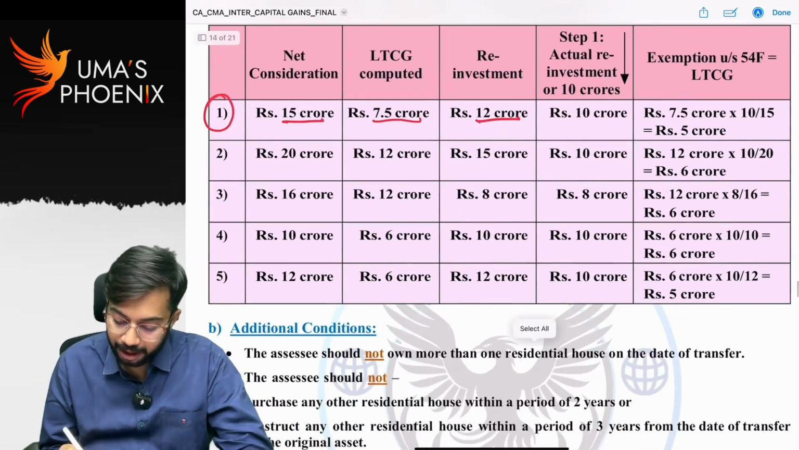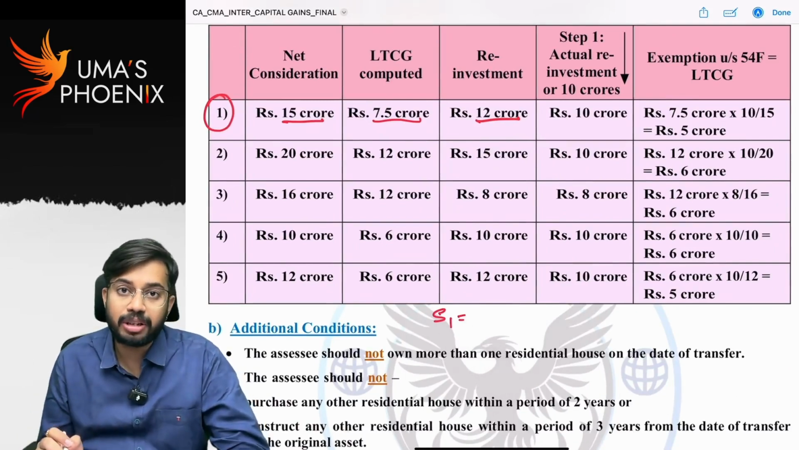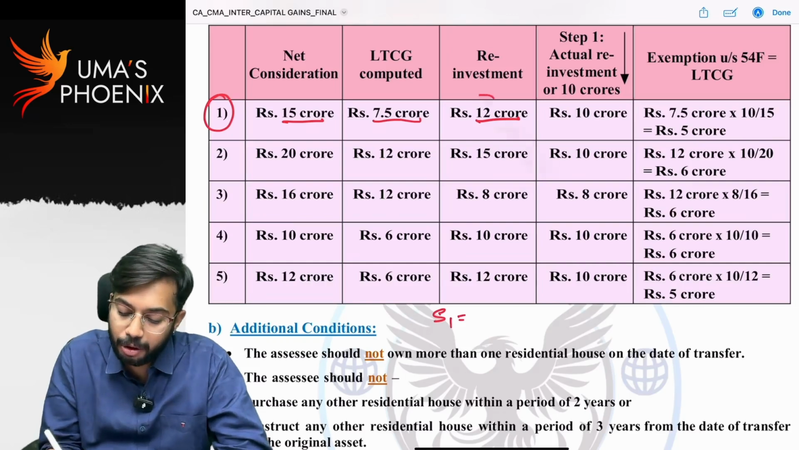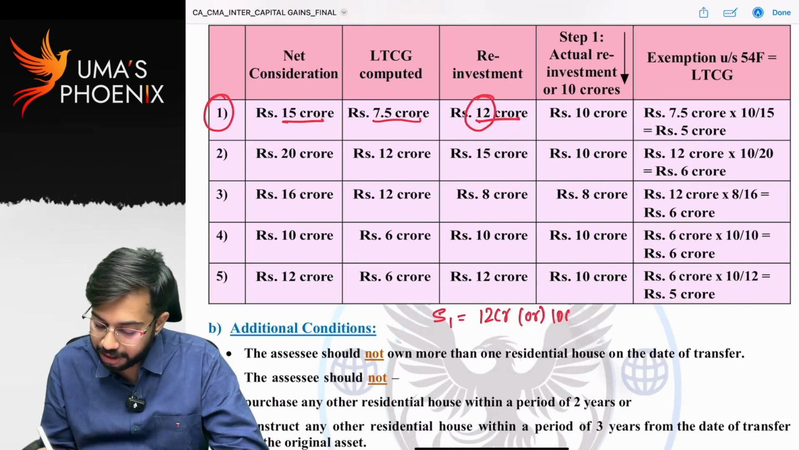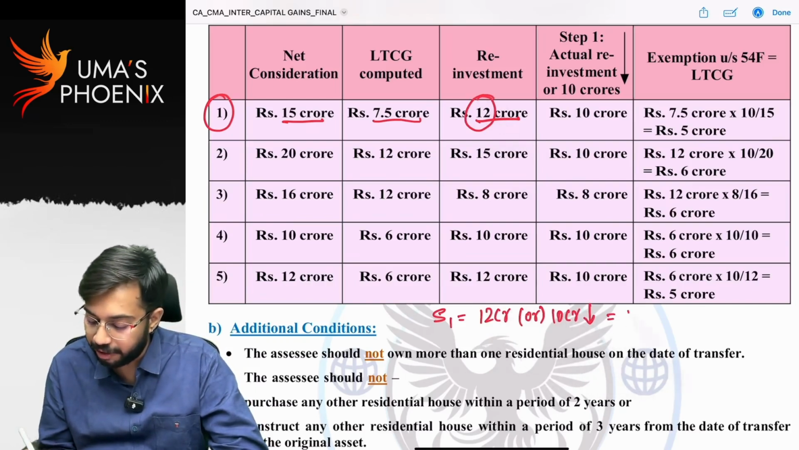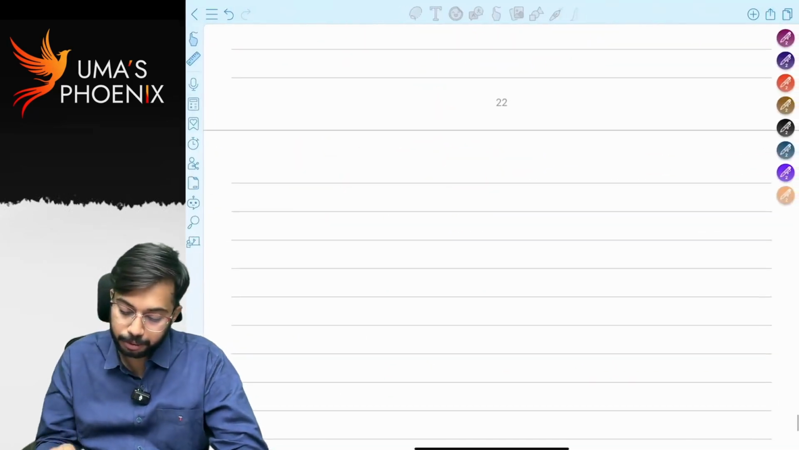Now what is step 1? Step 1 is equal to amount reinvested or 10 crores whichever is lower. How much is amount reinvested? 12 crores. 12 crores or 10 crores whichever is lower means step 1 is equal to 10 crores. Are you able to understand? Now what is step 2?